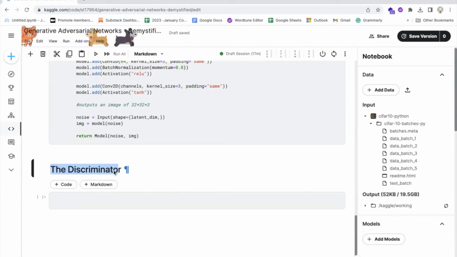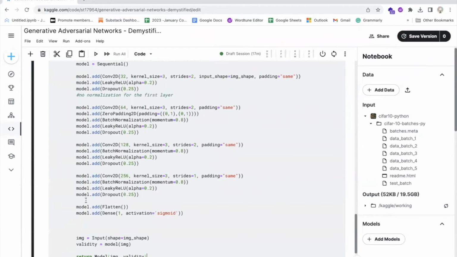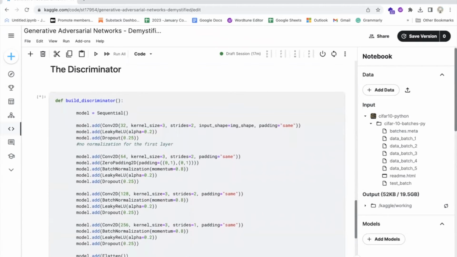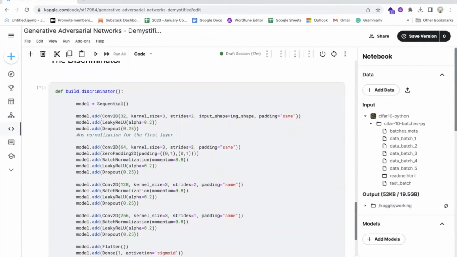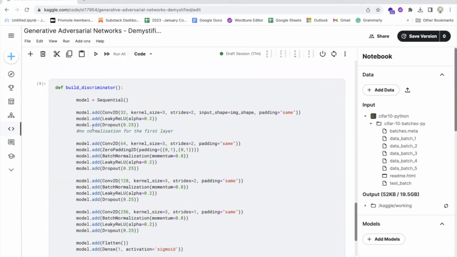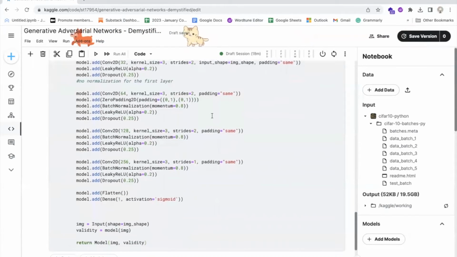This code defines a function called build_discriminator that creates a discriminator model for a deep learning application. The discriminator model is used to distinguish between real images from a given dataset and fake images generated by a generator model. The discriminator model is also built using the Keras Sequential API, but it takes as input an image with shape img_rows, img_cols, channels, instead of a vector of random noise.